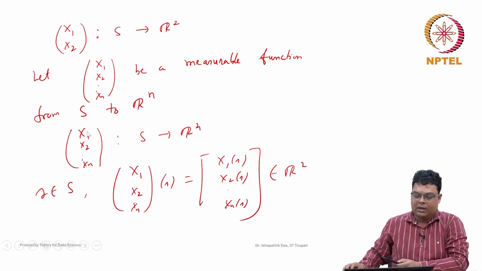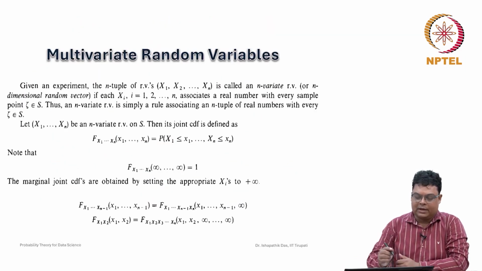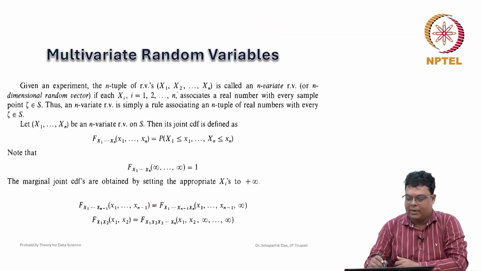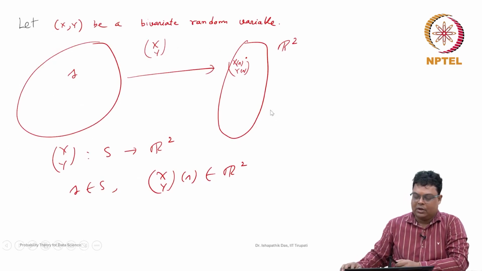So we can define, like the bivariate random variable, we extend it: given an experiment, an n-tuple of random variables (X1, X2, ..., Xn) is called an n-variate random variable or n-dimensional random variable if each Xi associates a real number with every sample point s belonging to S. Thus an n-variate random variable is simply a rule that associates an n-tuple of real numbers with every s belonging to S. So basically each Xi is a measurable function from S to R.